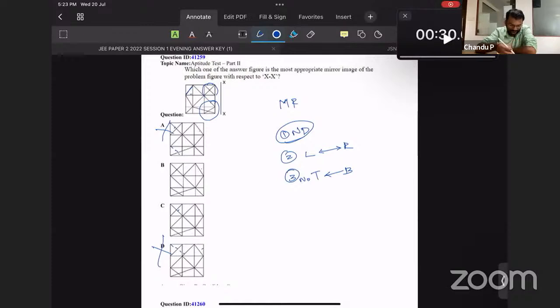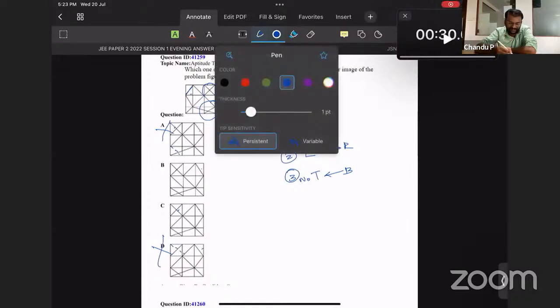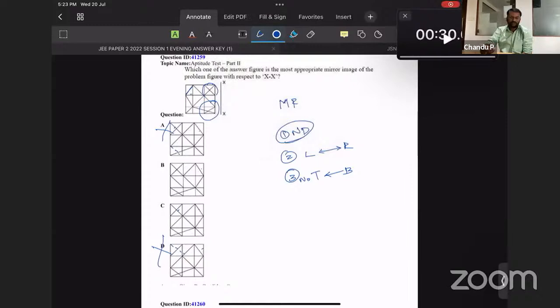So over here, A and D are gone. So we are in a process of eliminating options. Actually, we are learning the elimination method here. So instead of going blindly for the right answer, we can eliminate the wrong answers. It will take us to the answer very quickly. Options B and C, fine.